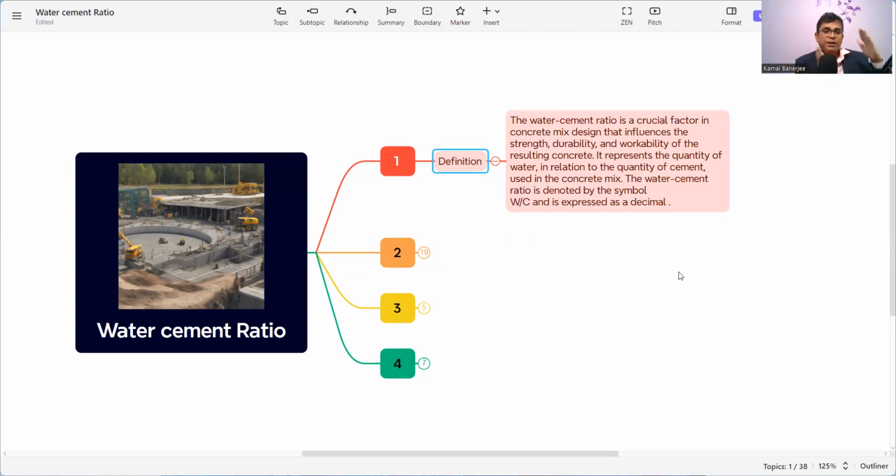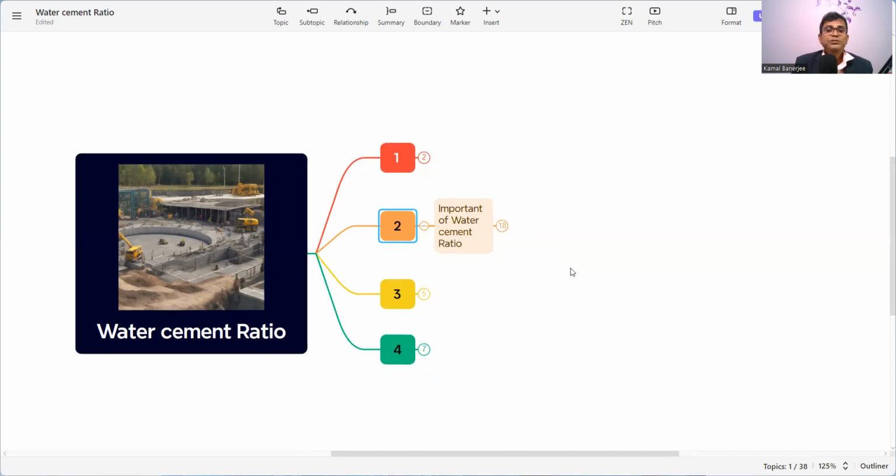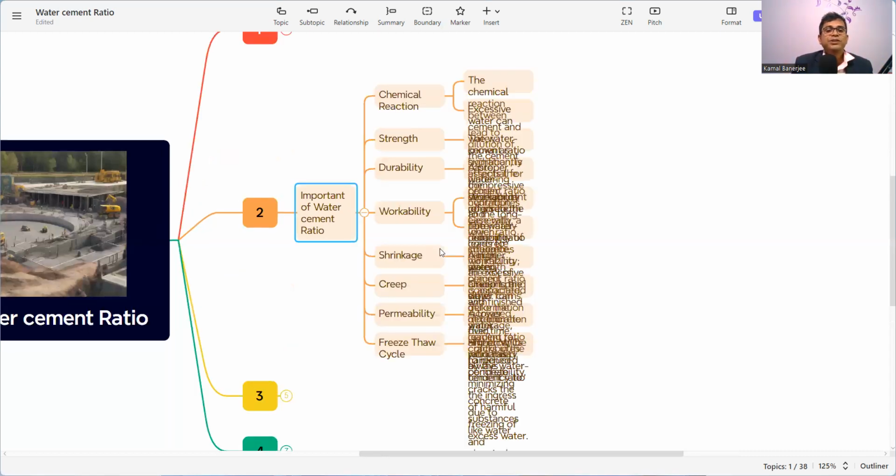So what is the water percentage in the mix and what is the cement percentage, and that ratio is referred to as the water cement ratio. The next part is the importance of water cement ratio. Why is it important? Because every time whatever mix design is being prepared, the first thing we need to understand is what is water cement ratio. So the client will ask, the consultant will ask, everybody will ask, what is the water cement ratio? So we need to know the importance of the water cement ratio.